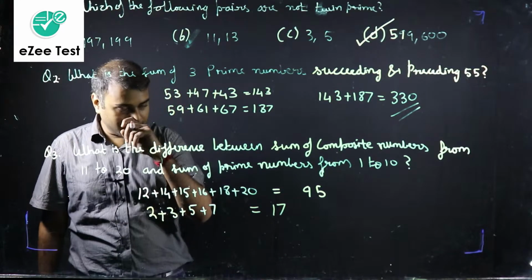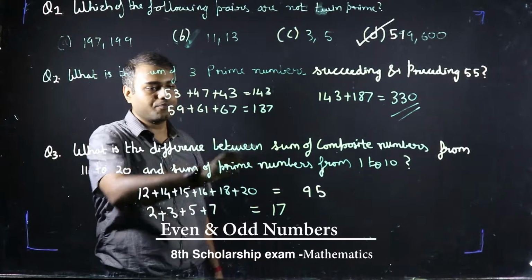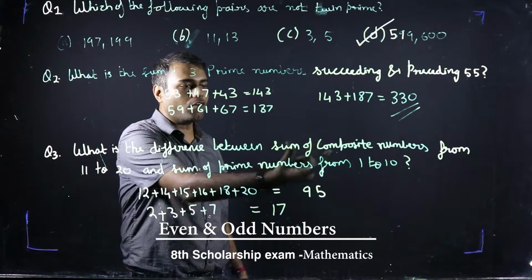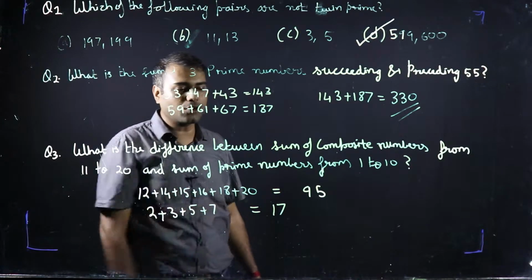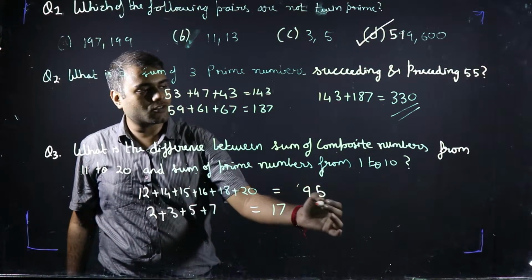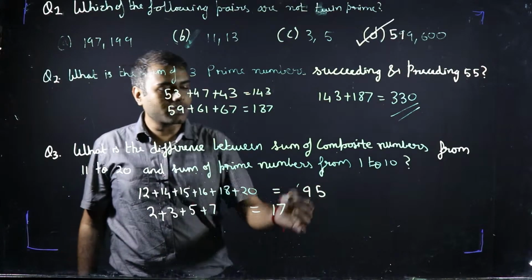Fine. But we still have to find out the difference between the sum of composite numbers from 11 to 20 and the sum of prime numbers from 1 to 10. So now this is the sum of composite numbers from 11 to 20. This is the sum of prime numbers from 1 to 10. Now what is their difference?